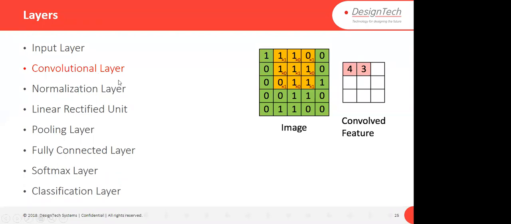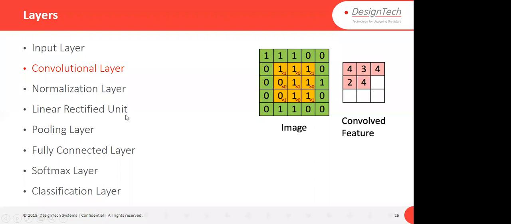Okay. This is how the convolutional layer works. Normalization: if you want to normalize the output of the convolutional layer, you can use the normalization layer. If you don't want to normalize, you may not normalize. If you normalize your features, then your speed will be enhanced.